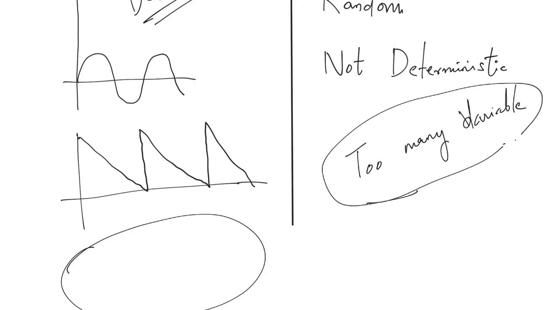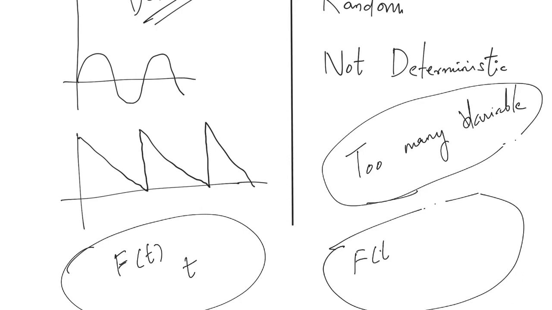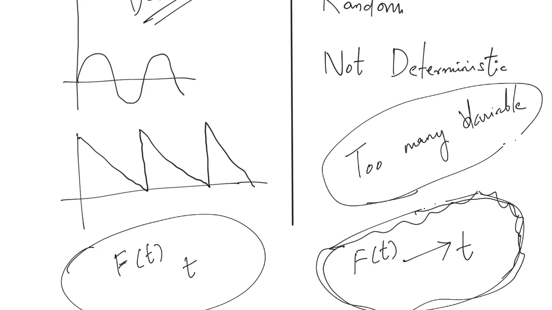But when it was a washing machine, there were only a few variables. We clearly understood what the variables were, and we were able to come up with an expression for f of t, or the excitation, very precisely in terms of time. But in this case, f of t is dependent on too many things. There are too many dependent variables, so we can't have a very explicit description of the forcing function in terms of time. So this is not deterministic. In this case, the excitation is not deterministic.